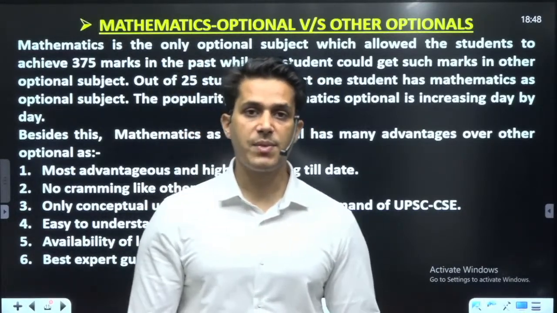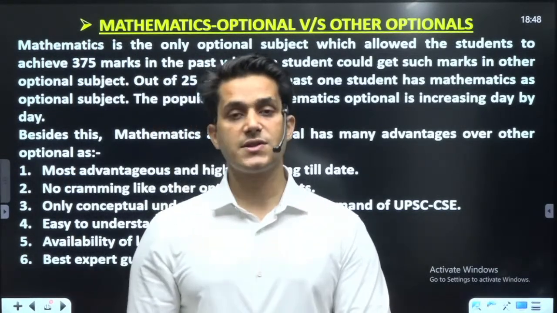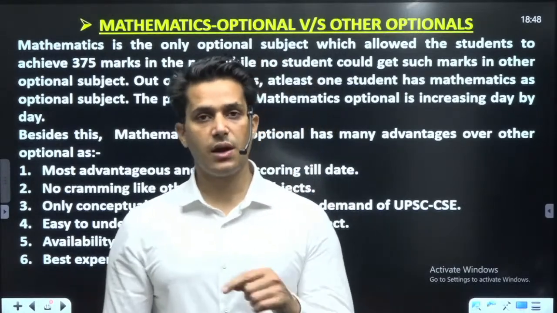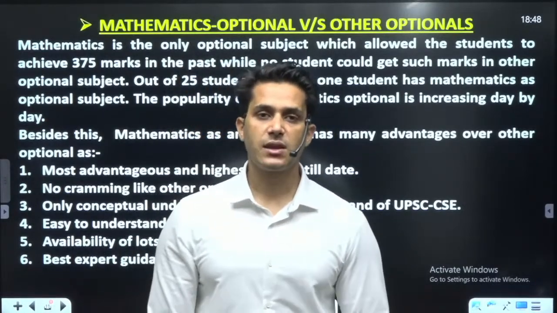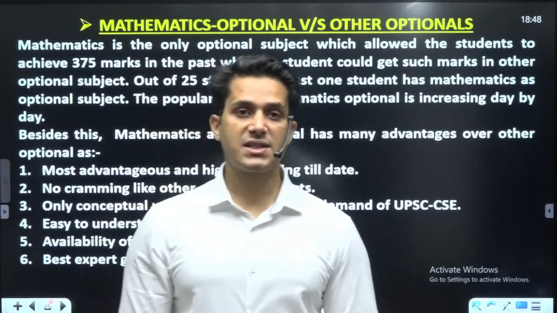No other optional paper allowed students to take even 350 marks, but mathematics allowed students to take 375 marks, and that is not the maximum.